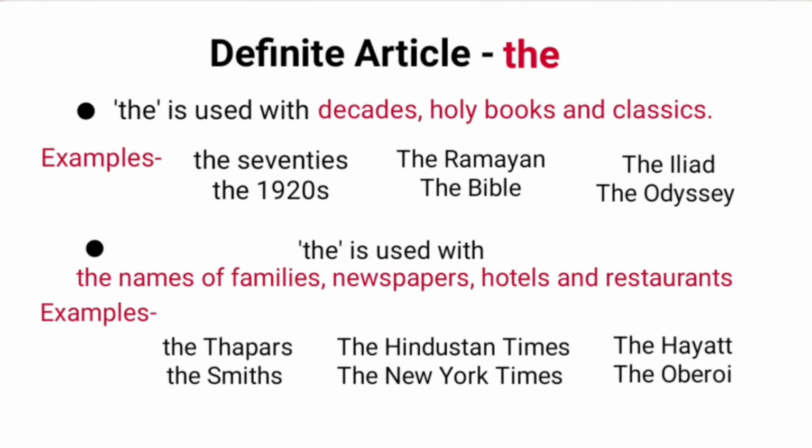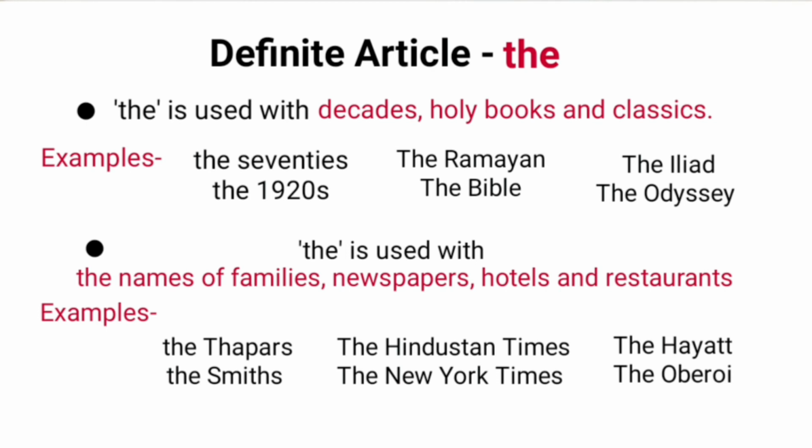The is also used with decades, holy books, and classics. Examples of decades are the 70s, the 1920s, the 1950s. Holy books are the Ramayana, the Bible, the Gita. Classics are the Iliad, the Odyssey.